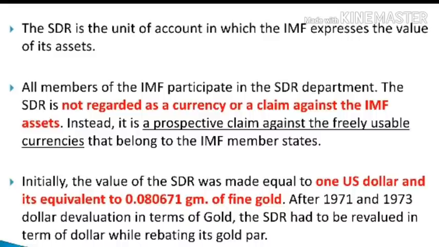Initially, the value of SDR was made equal to $1, and it was equivalent to 0.080671 gram of fine gold. But after the 1971 and 1973 dollar devaluation in terms of gold, the SDR had to be revalued in terms of gold while rebating its gold par. Just because of that, the value of SDR has been devalued and revised.